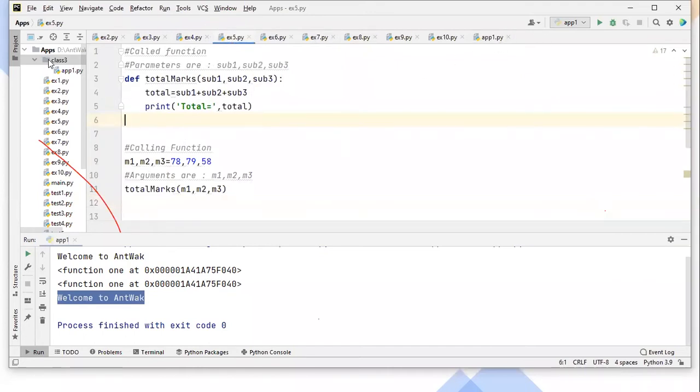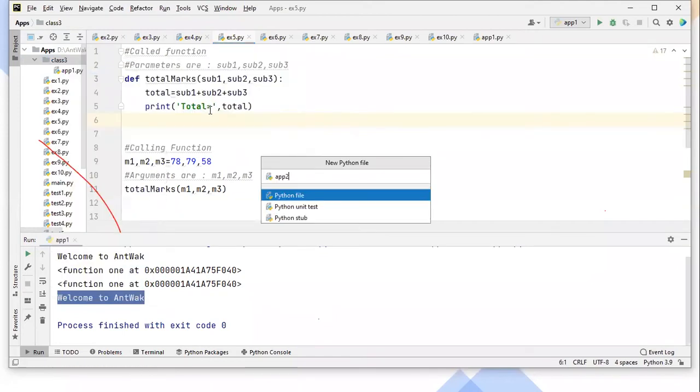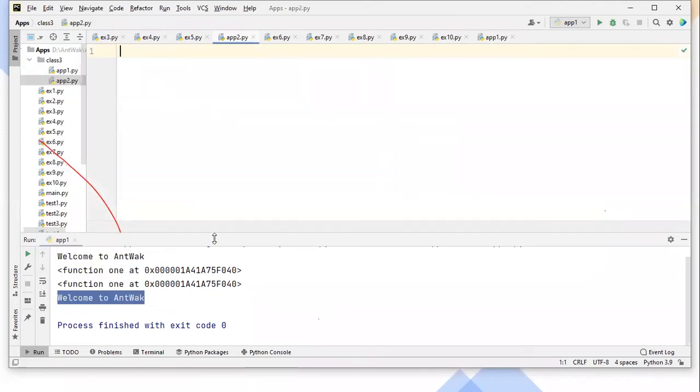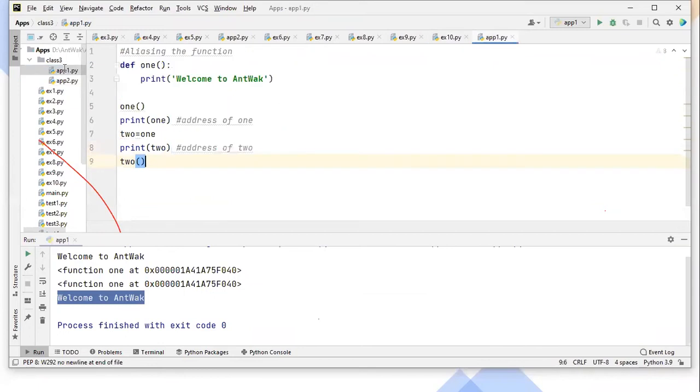Maybe it's not there, so let me create a new file. Okay, so the first topic that I discussed, you guys, is aliasing the function. So guys, this is how to do the aliasing.